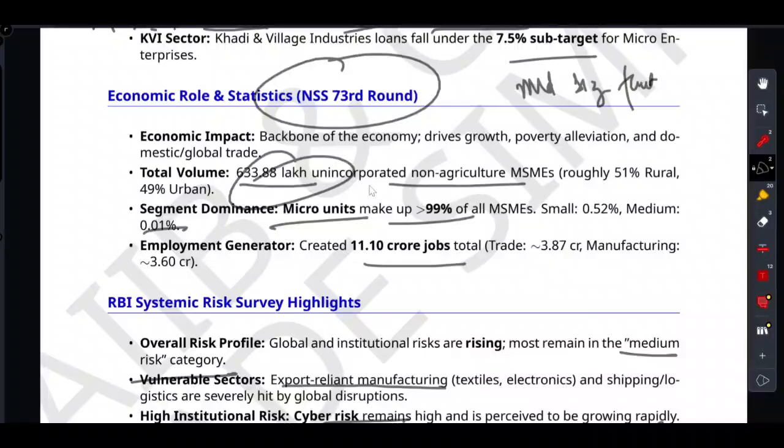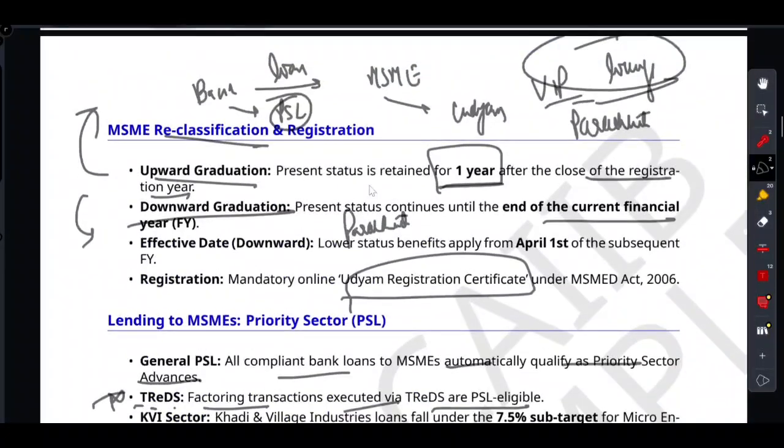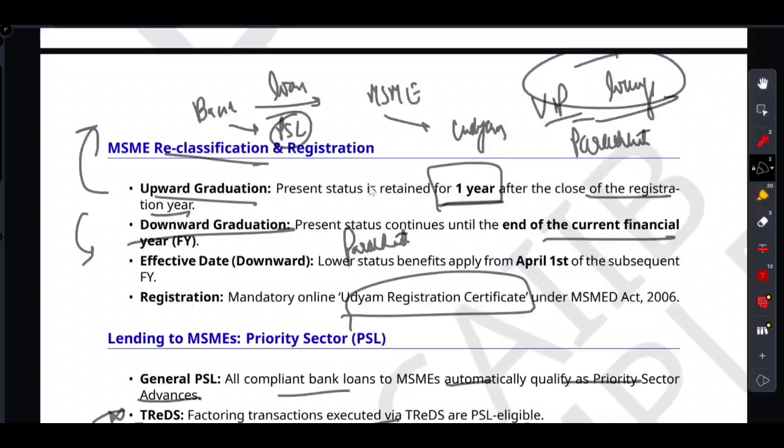So Udyam registration we have just talked about. And then I told you about upward and downward. Upward is the VIP launch, downward is the parachute. VIP launch keeps the present status for 1 year after the registration year closes. That's called upward. And downward means keep the present status until the financial year end, and the new status applies after April 1st.